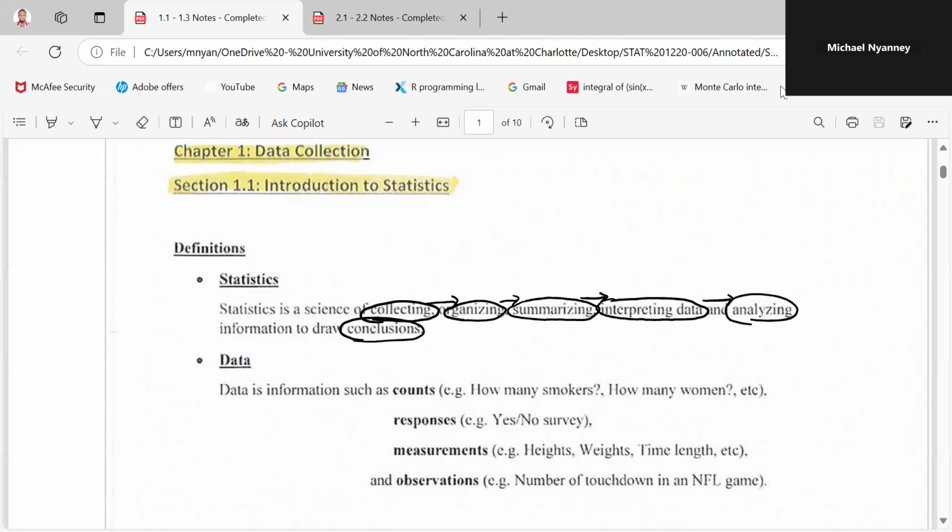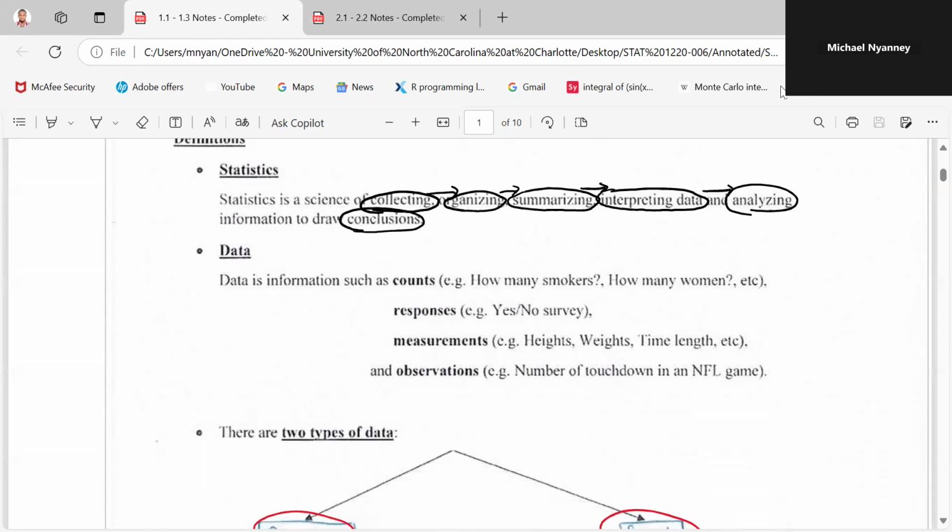Statistics. I've made mention of data. What do you mean by data? Data is any information that you are getting from an individual in a population. As I move ahead, you're going to understand what we mean by a population or a sample. So data is information. So this information could be what? Counts, it could be responses, it could be measurements and observations. And we have examples of these as you see.